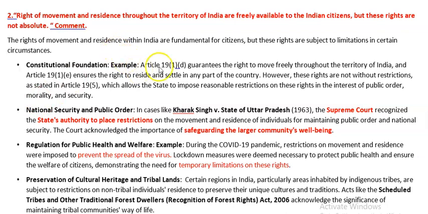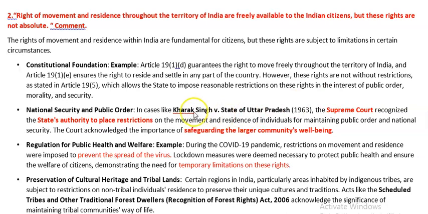In the Constitution, Article 19(1)(d) and 19(1)(e) respectively say about the right to move freely and the right to reside in any part of the country. But this is having restrictions based on Article 19(5), which says that in the interest of public order, morality and security, the state can impose reasonable restrictions. So what are the grounds on which the state will be imposing reasonable restrictions?